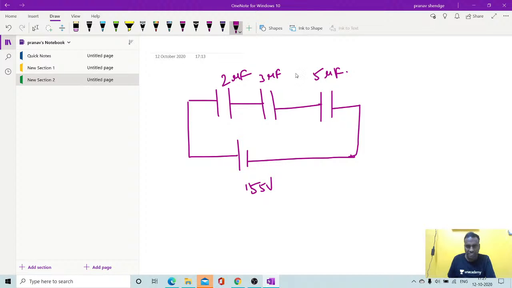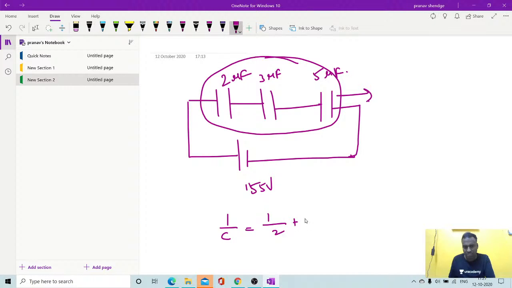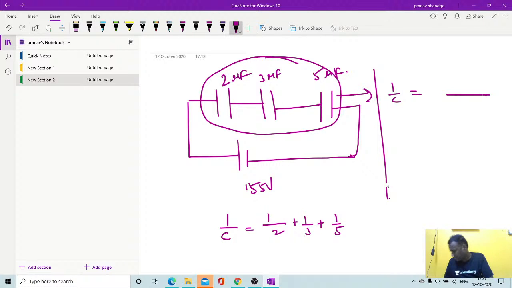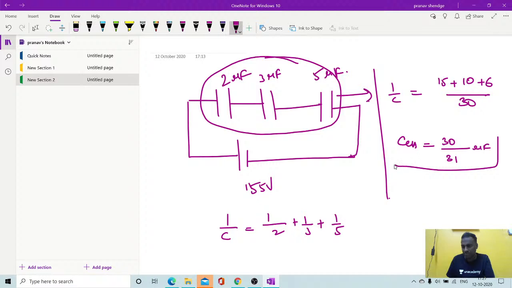See, first find the effective capacitance, students. So what is the effective capacitance? 1 by C is equal to 1 by 2 plus 1 by 3 plus 1 by 5. You can take the LCM over here, which is 30. Then simplify: 15 plus 10 plus 6. So finally C effective is 30 by 31 microfarad, students. This is the effective capacitance.